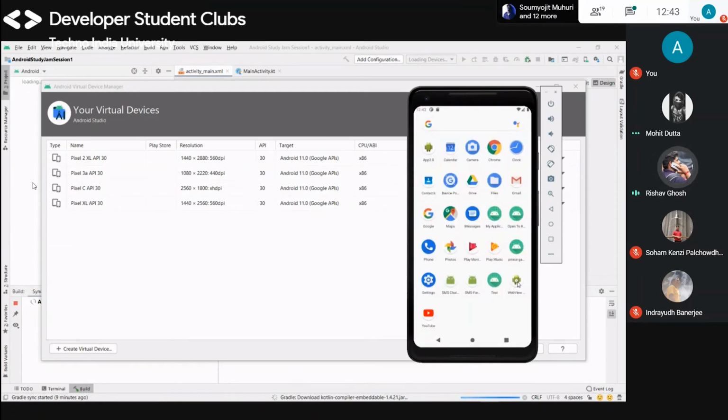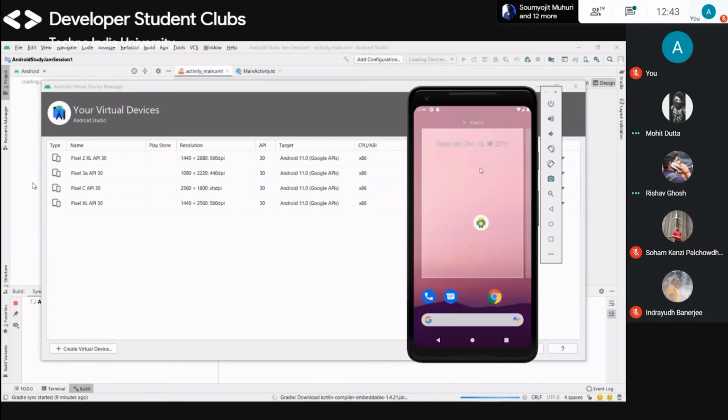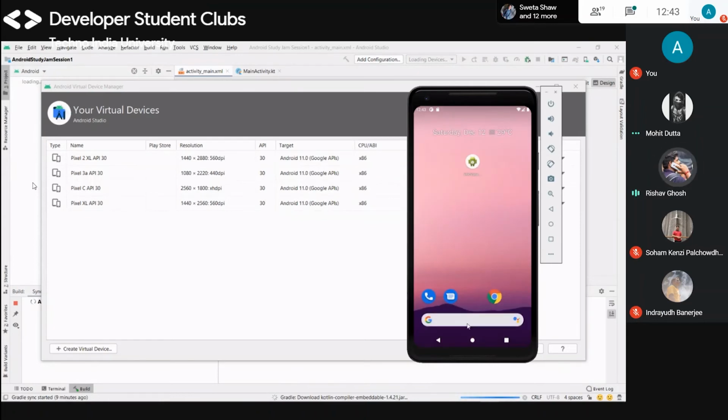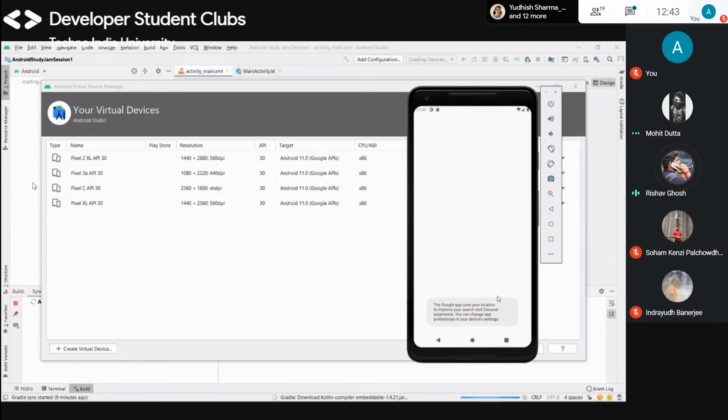Can I uninstall it? There is no option for uninstalling this. Okay, so you can use it like your own phone.